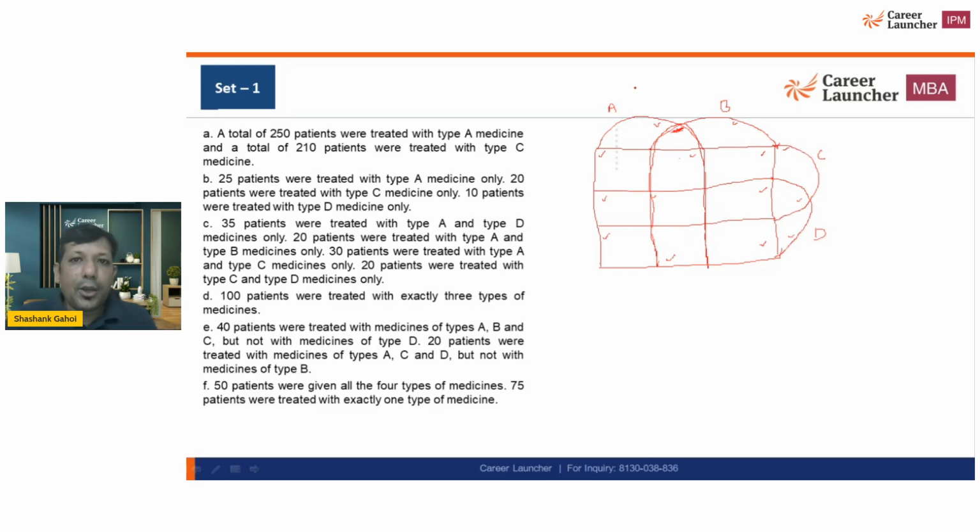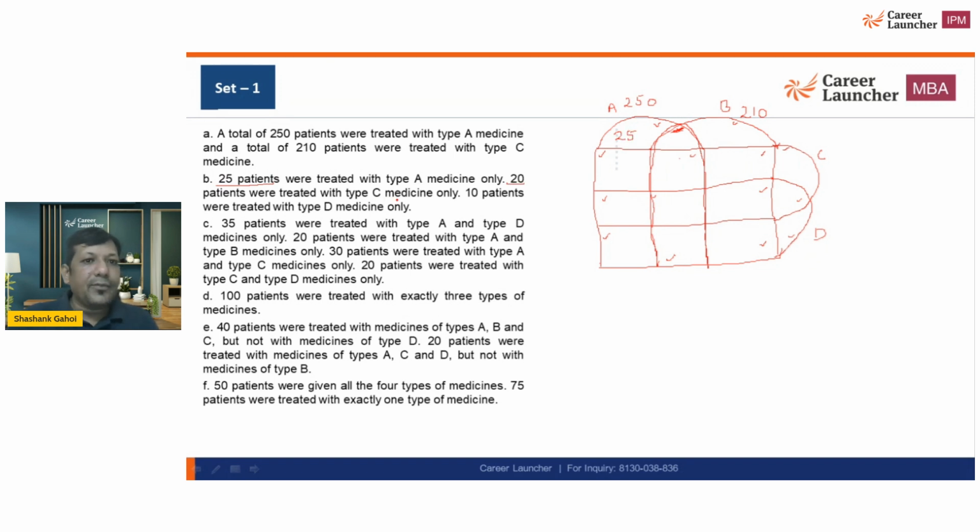Now here, I'm going to get 250 people who are getting the medicine A. This is going to be 210. Second thing, what else? The second point tells me 25 are only A. So this is 25.